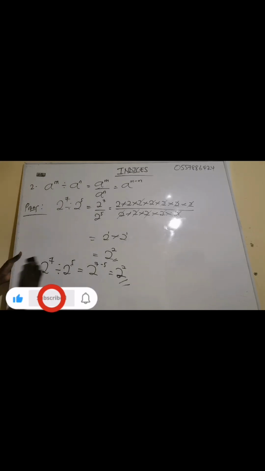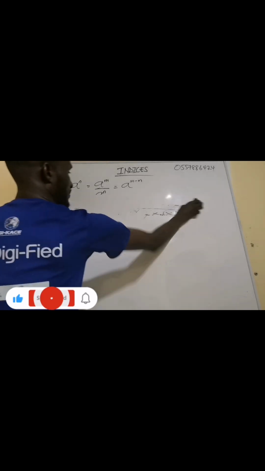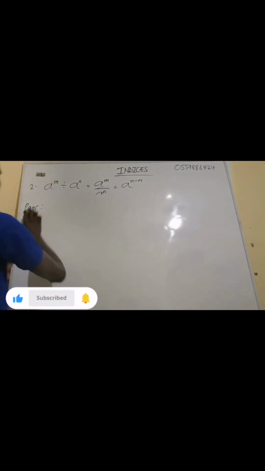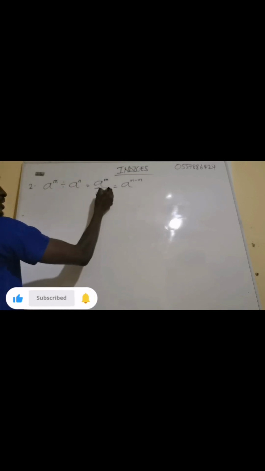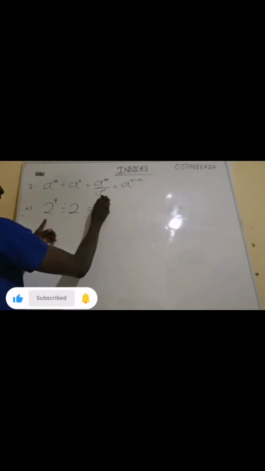So let's look at an example. If I have 2 exponent 4 divided by 2, that will give us 2 exponent 3.